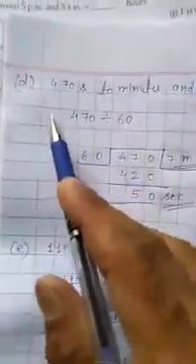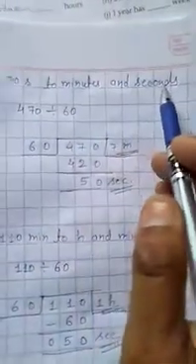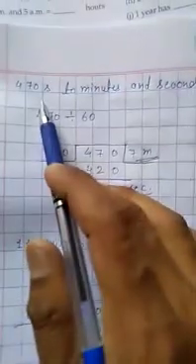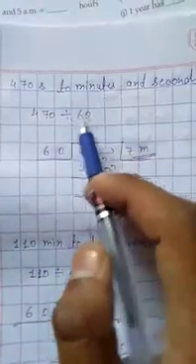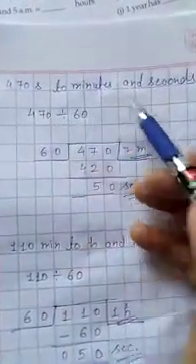Now question D. 470 seconds to minutes and seconds. When we convert second into minutes, we will divide it by 60 because 1 minute equals to 60 seconds.